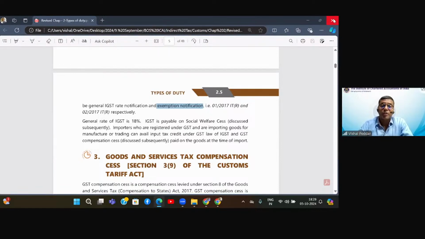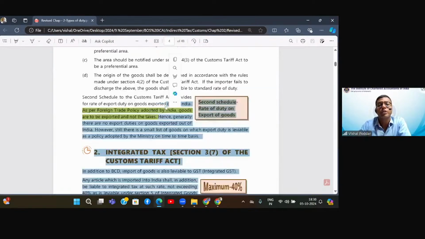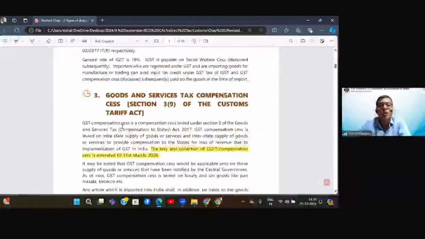Now here, Ayush, there is a slight contradiction between the different views that we get to hear from different experts. I understand it this way. I'll put my view, which is also there in our modules, that once the goods satisfy section 12 conditions of import, they will be levied with the duties of import mentioned in the Customs Tariff Act, and Customs Tariff Act section 3(7) asks them to levy IGST, and here you will not find that they have mentioned the condition that it should be a supply.